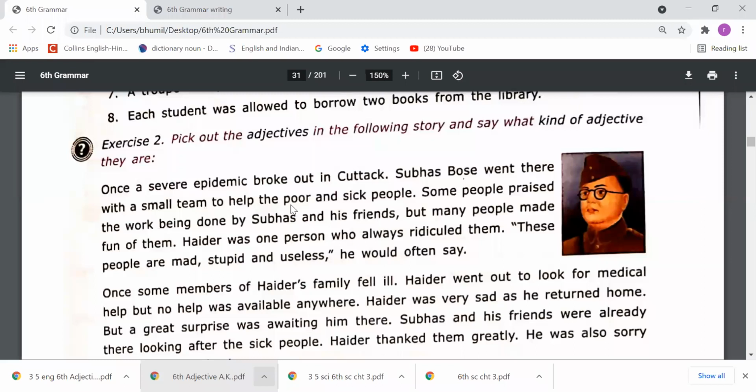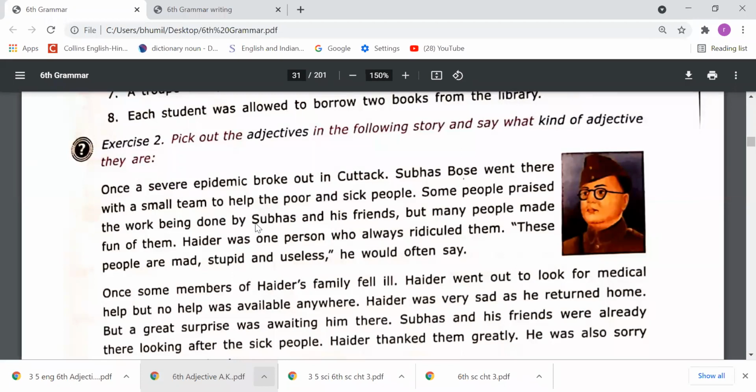Once a severe epidemic broke out in Cuttack. So in this sentence, you can see that severe epidemic. So severe is an adjective. That is the adjective of... let me think. That's the adjective of quantity. Sorry, quality. And next, no adjective is there in this sentence apart from this.